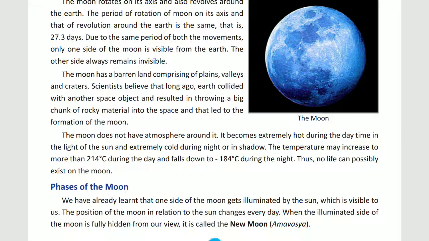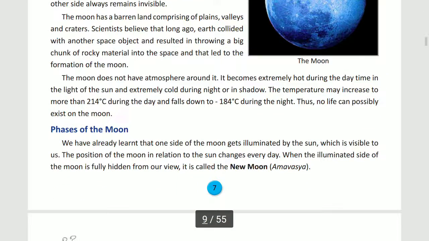Scientists believe that long ago Earth collided with another space object. And what was the result? Big chunks of rocky material were thrown into space, and this resulted in the formation of the moon.